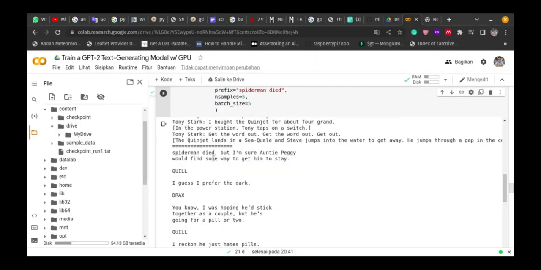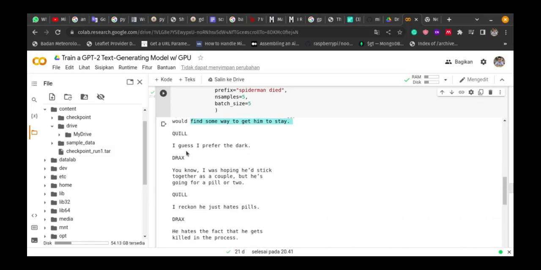Spider-Man died, but I'm sure Auntie Peggy will find some way to get him to stay. Quill, I guess I prefer the dark tracks. You know, I was hoping he'd stick together as a couple, but he's going for pill or two. Quill, I reckon he just had pill.